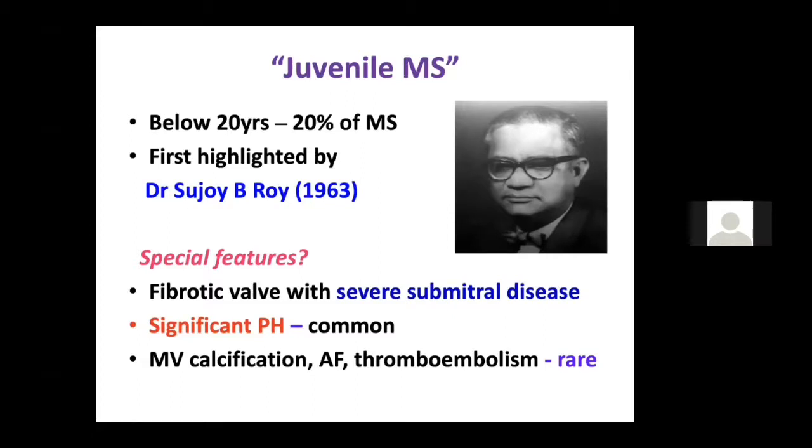You get significant pulmonary hypertension in patients with juvenile mitral stenosis. Why? Because the valve is very tight. You get something known as the pinpoint valve. The valve area is very less. You get significant pulmonary artery hypertension, and you have a severe subvalvular submitral disease as compared to the adult. But what is less common is mitral valve calcification, AF is less common, and thromboembolism is rare. These three things are rare in juvenile MS: mitral valve calcification, atrial fibrillation, and thromboembolism.